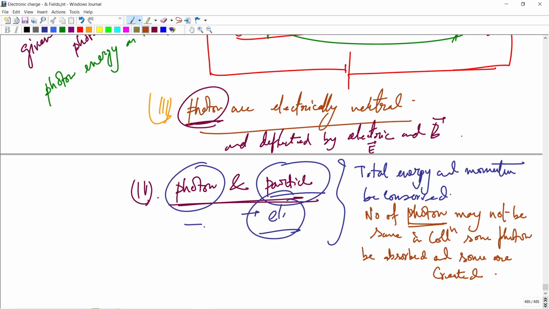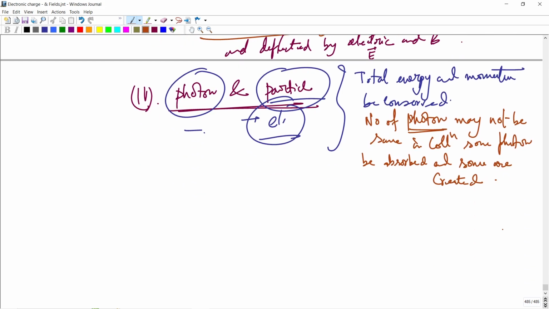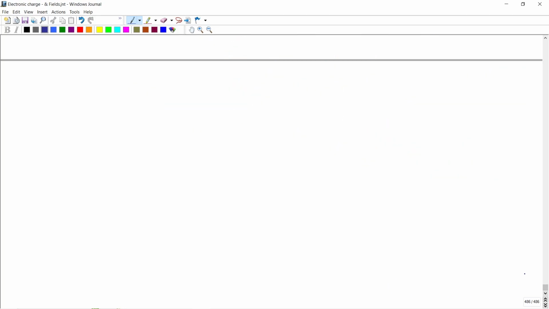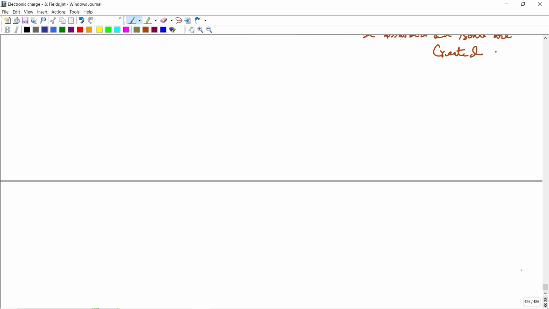Now we jump to our next part, the wave nature of matter, which is very important. Here comes the de Broglie concept.